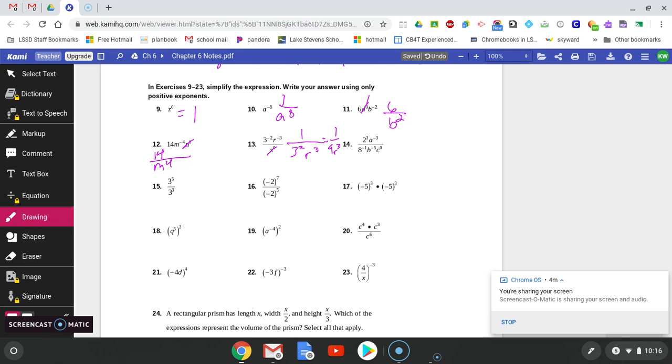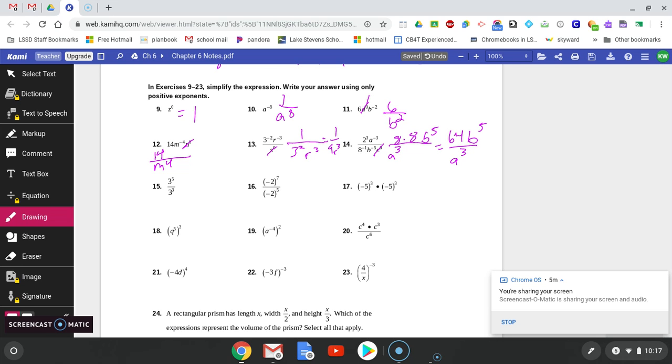Okay, the next one, the 2 to the third power, I'm going to leave it where it's at. So I will have 2 to the third power, which is just 8. The a to the negative third power would move to the denominator with a positive exponent. My 8 to the negative first power would move up to the top as 8 to the positive first power. The b would move up to the top with a positive exponent of 5, and the c to the 0 power is just 1, so it cancels out. I do need to simplify this a little bit more. 8 times 8 is 64, so I will have 64 b to the fifth power over a to the third power.